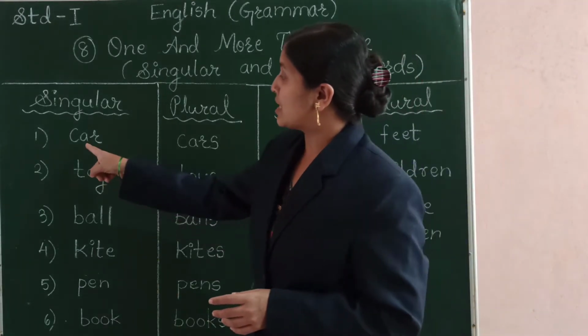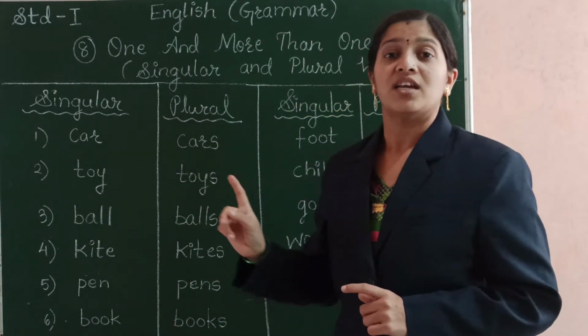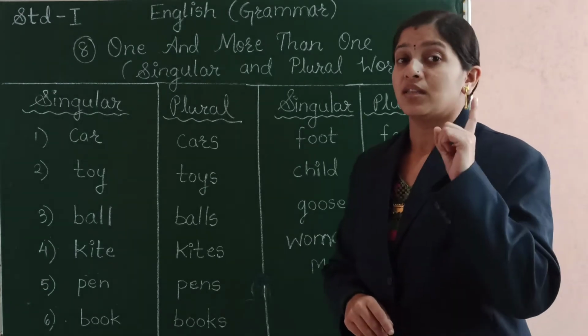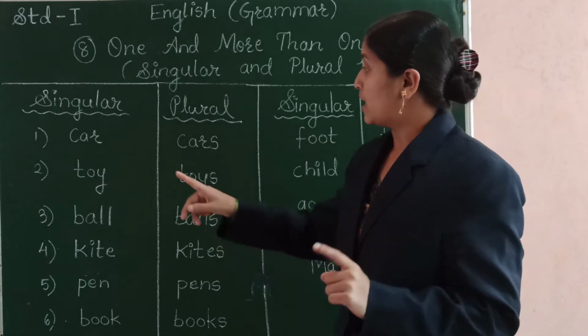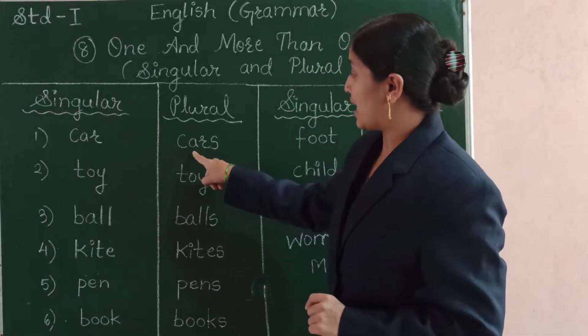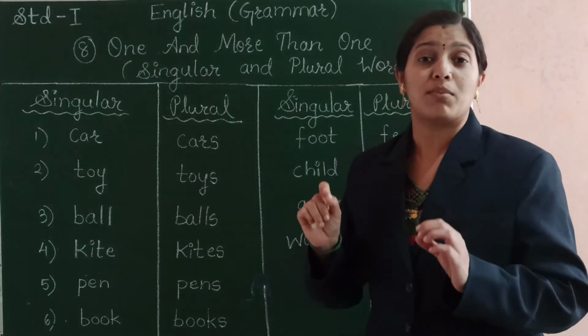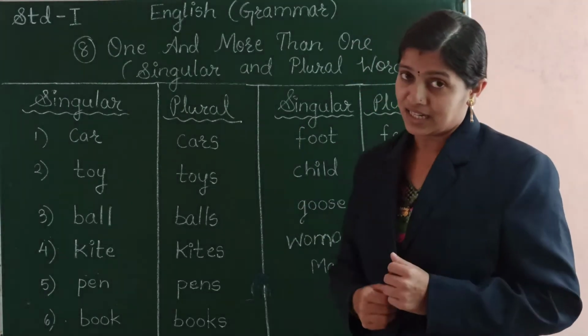So here you can see the first word is car. Here I am speaking about only one car. The number of car is only one. But when we change it to plural, it becomes cars. Here I am speaking about the car which is more than one in number.